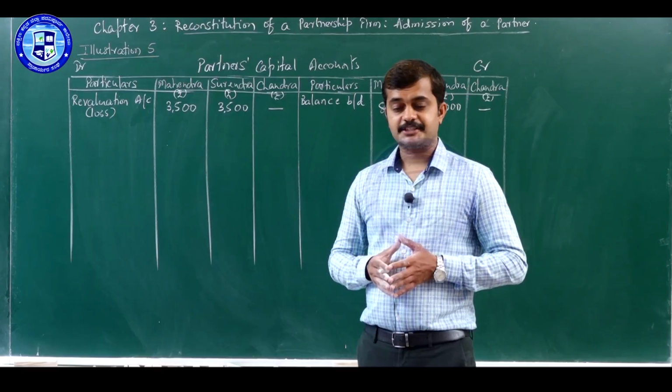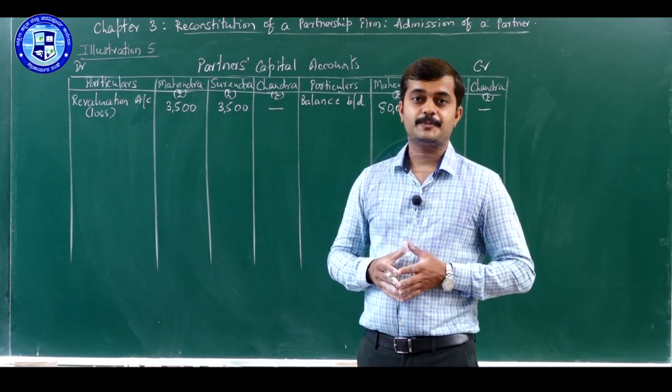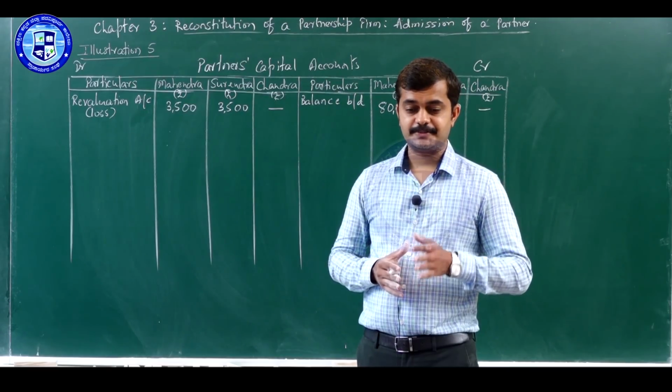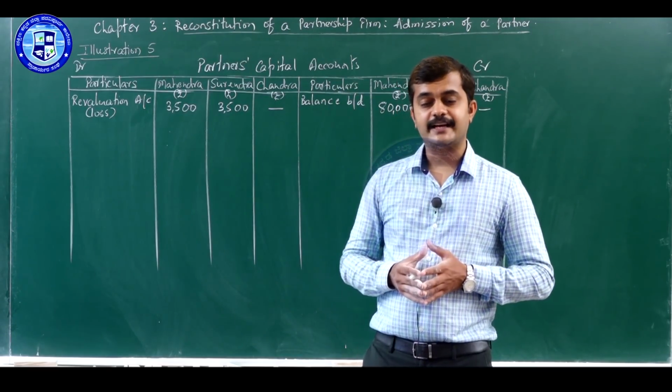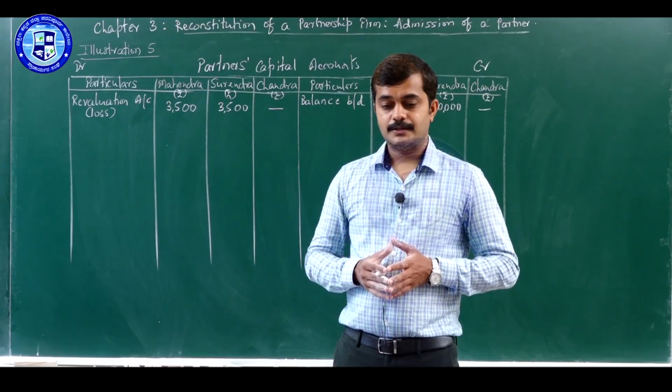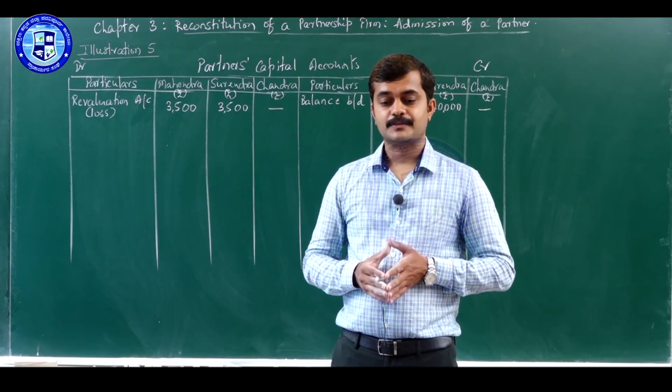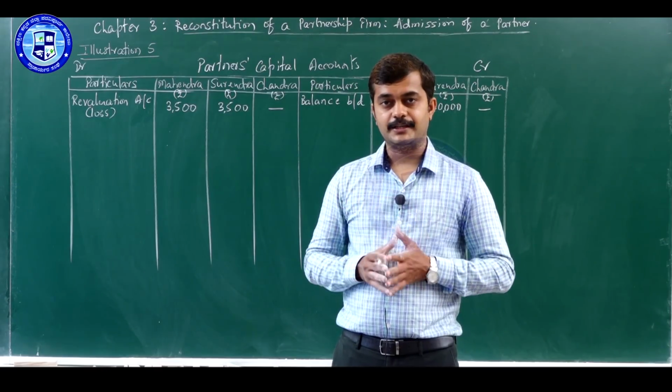So, coming to the adjustment number 3, that is capital contribution by new partner. In this case, Chandra is new partner and he is bringing rupees 26,000 as his share of capital. So, given in the balance sheet, there is cash at bank account. So, we will be taking bank account here.